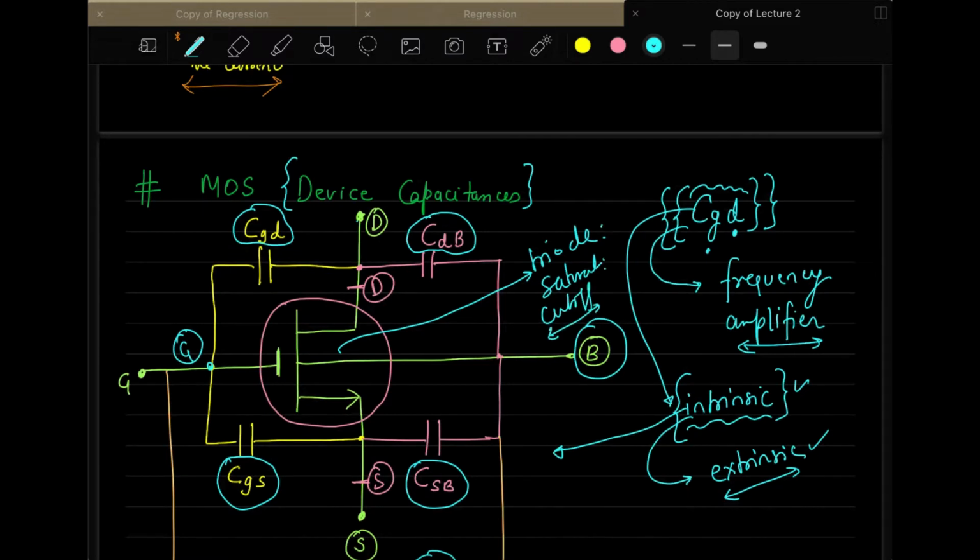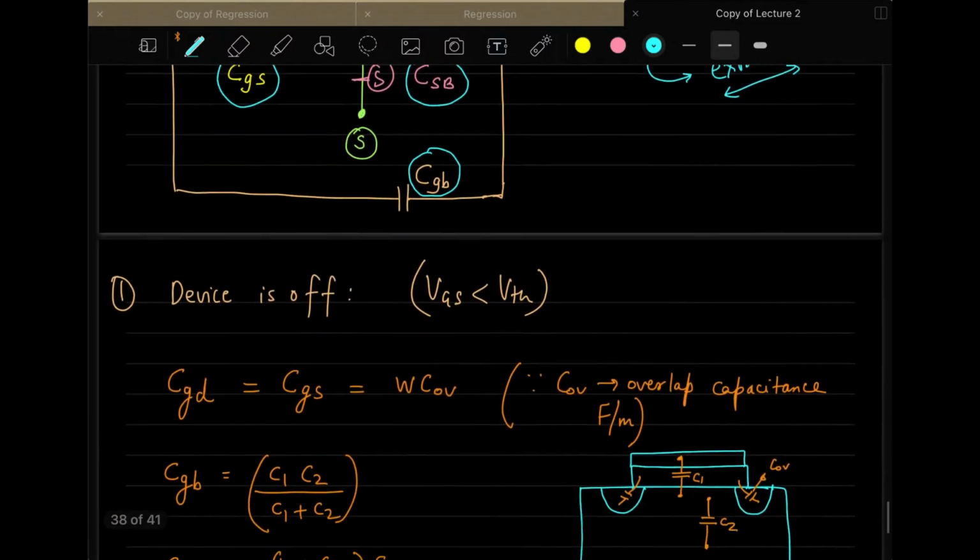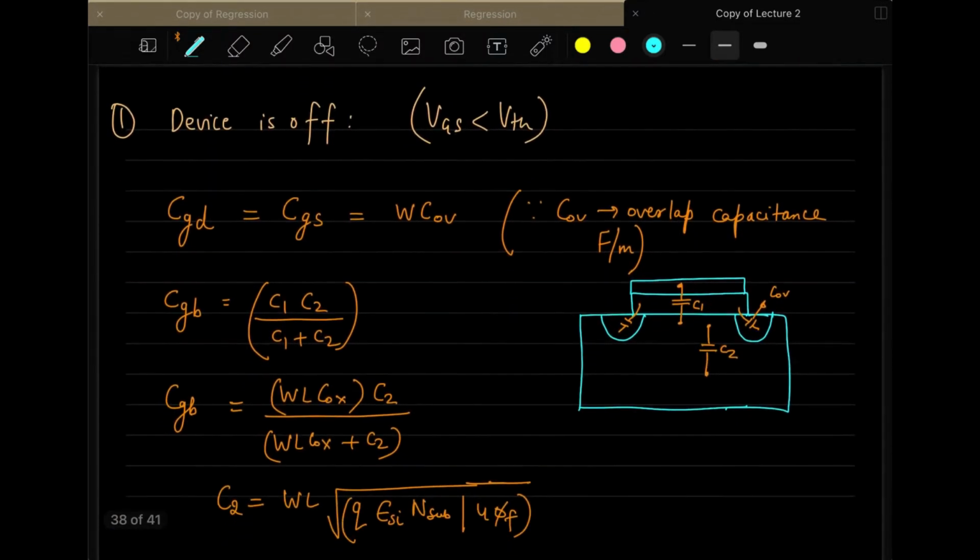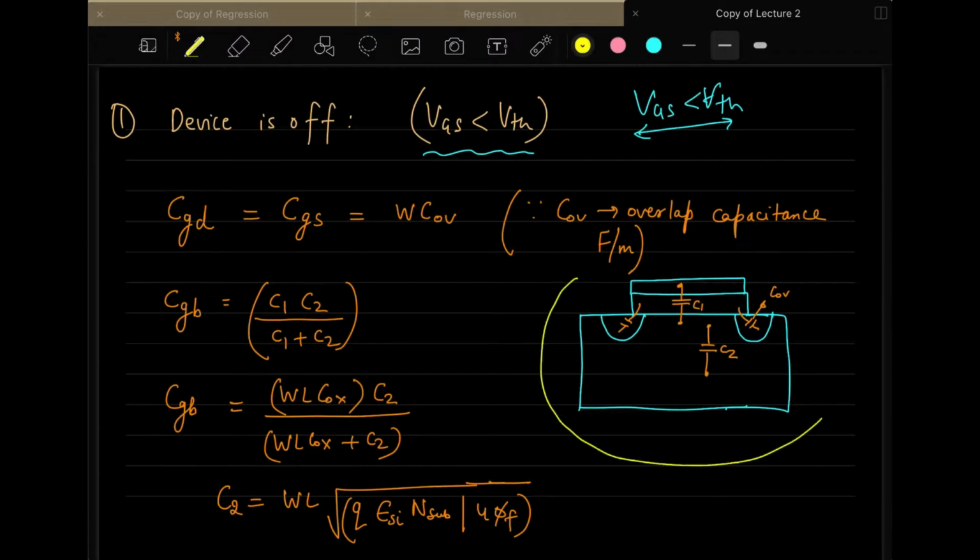Depending upon the region of working, we will see how these devices change their value. Here, in this case, your device is off. What does it mean that your device is off? It means your VGS is less than VTH, and when VGS is less than VTH, your device is completely cut off. It's not working. Here you can see a small diagram of this MOSFET.